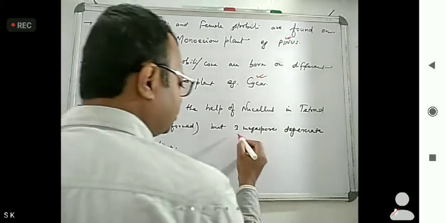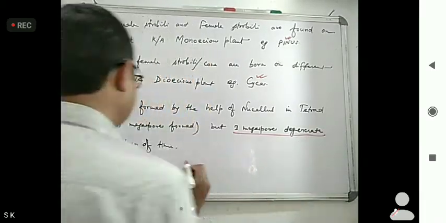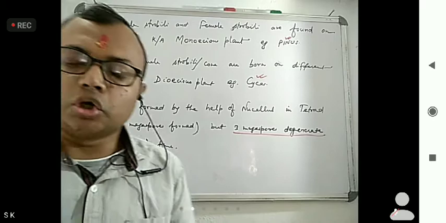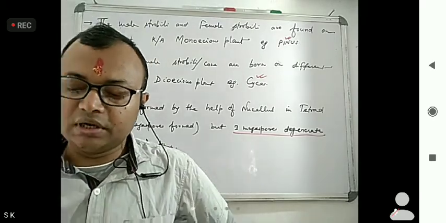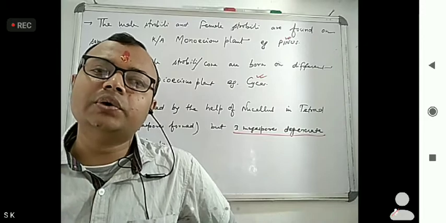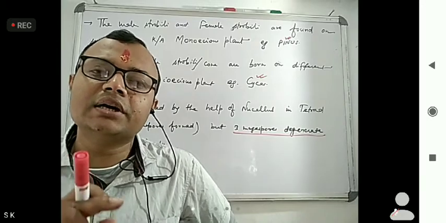The megaspore degenerates. So how many will be left? Only one. So only one megaspore becomes functional, and that is found inside the megasporangium.